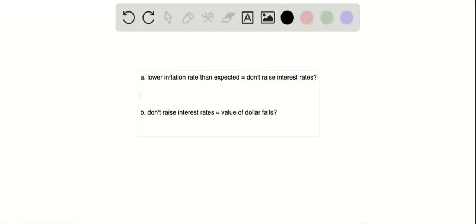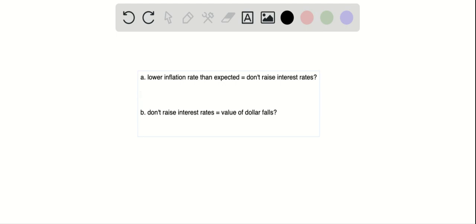This problem asks us to analyze a quote about the Australian dollar falling in value after inflation was less than expected, which caused the central bank to be less likely to raise interest rates. The first part of this question is trying to understand why a lower inflation rate than expected would make the central bank less likely to raise interest rates.